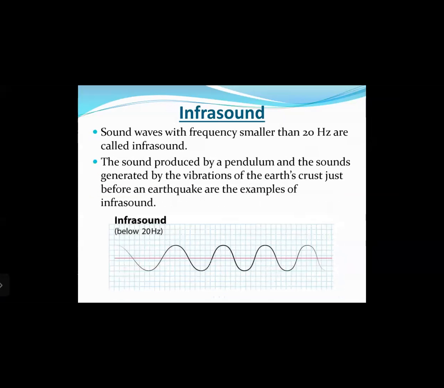Next is infrasound. Sound waves with frequencies smaller than 20 hertz are called infrasounds. The sound produced by a pendulum and the sounds generated by the vibration of the Earth's crust just before an earthquake are examples of infrasound. You might have seen a pendulum in a wall clock. That pendulum moves left to right very slowly, but even if it is moving slowly, it is vibrating, it is oscillating, so it is producing some sound. But our human ears are not able to hear that sound frequency. Such sounds are called infrasounds, having frequency less than 20 hertz.